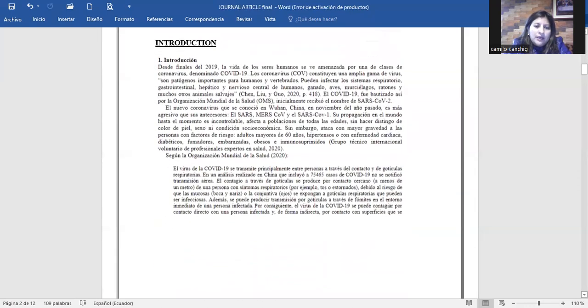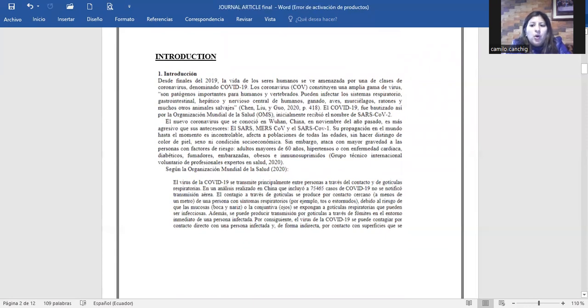Another part we have in a journal article is the introduction. The introduction tries to answer the questions: what is the problem, or why is the work being done? It demonstrates the interest in the work in a scientific way and presents the background on which the work is based, and once read, the objectives and the hypothesis, if that is the case, can be presented. Here it has COVID as background, and tries to justify why virtual education is important. As of 2019, there is some data about the process that some countries have.